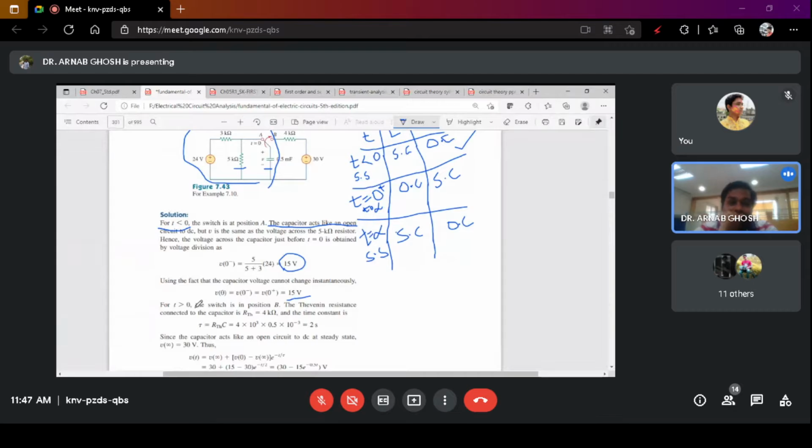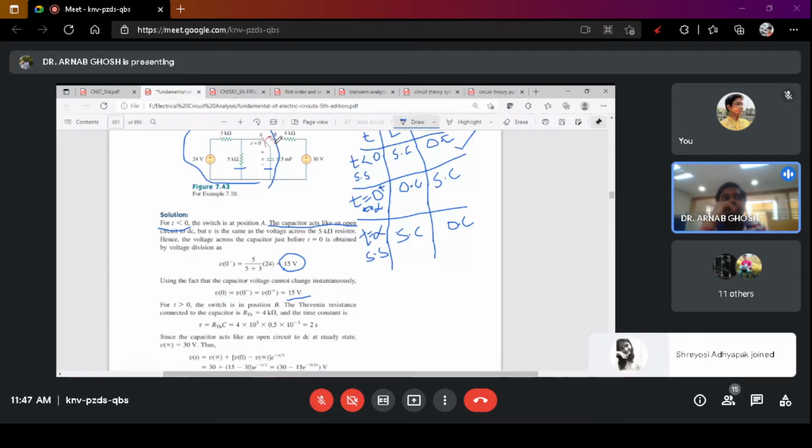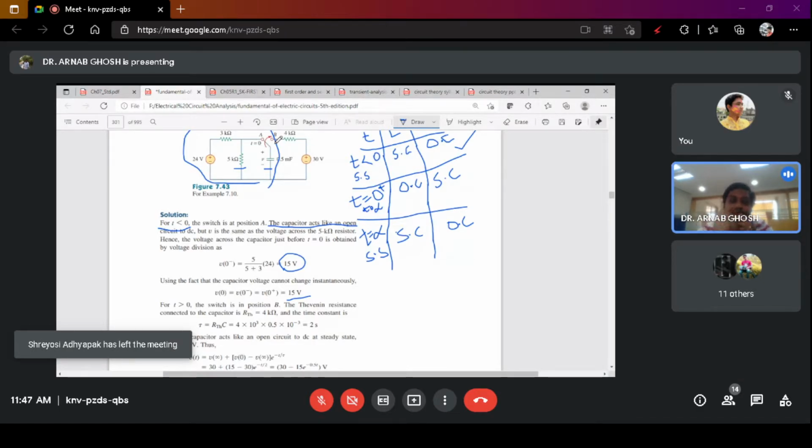at t greater than 0, the switch is at point B. This has been given in the question. At t greater than 0, that is at t equals 0, you have changed the switch to terminal B. So at t greater than 0 the switch is in position B. So when the switch is in position B, I will just erase this part of the circuit.